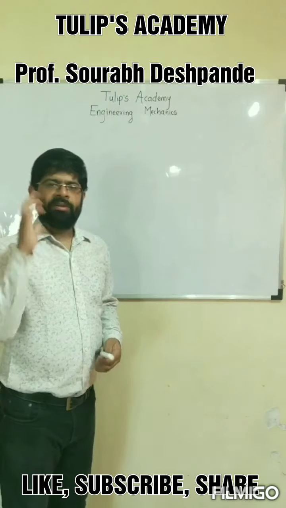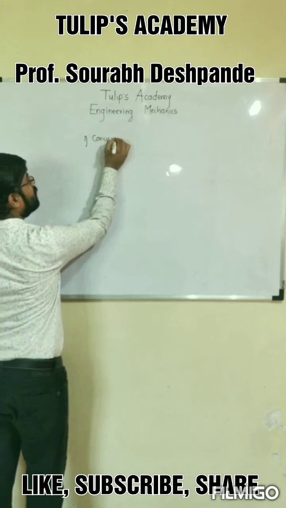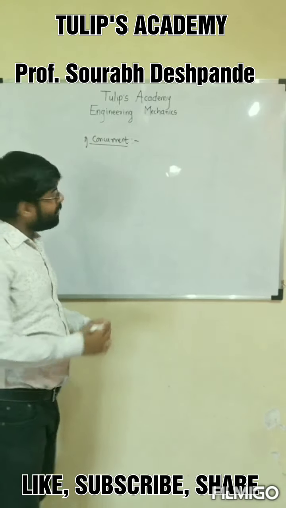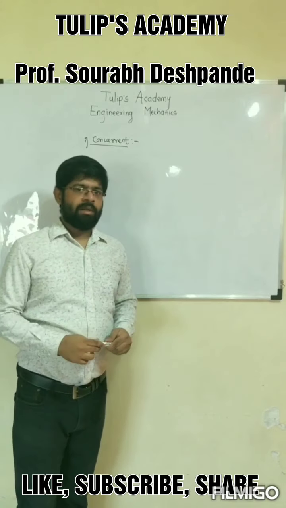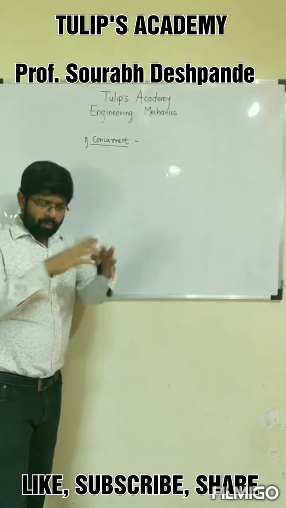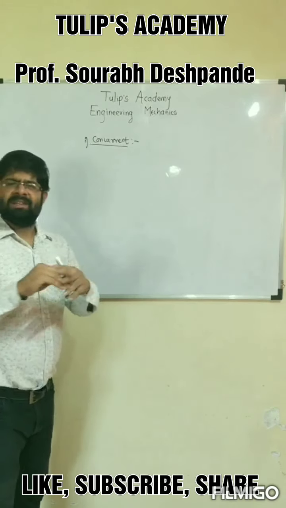So now we will start with the first force system, that is concurrent force system, and we are dealing with the coplanar system. Coplanar means the system of forces will lie in the same plane. Now what is concurrent? We will see a very simple example.